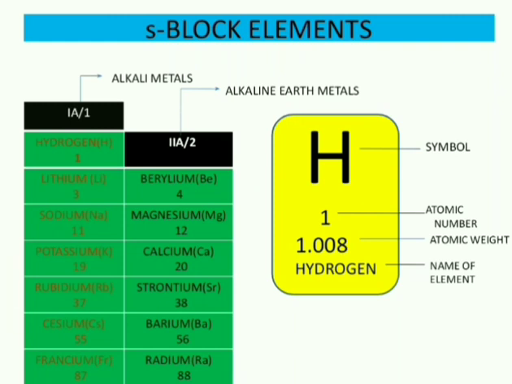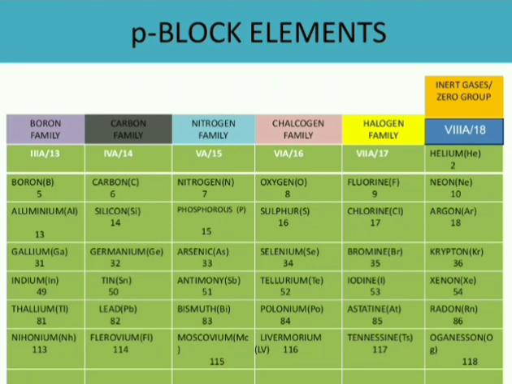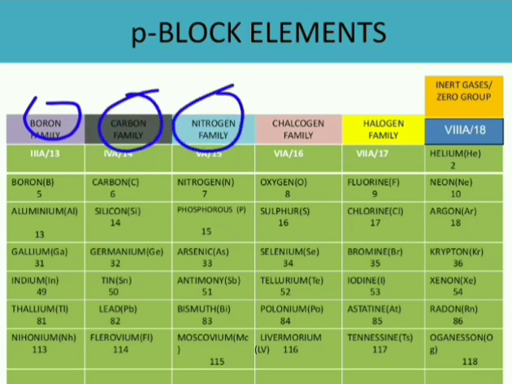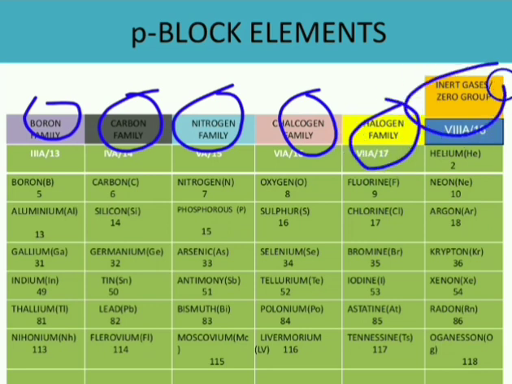Next, let us look into the next block, the p block elements. Here, these p block elements are divided into 6 groups, starting from the boron family, next the carbon family, nitrogen family, chalcogens, halogens, and next is the inert gases or zero group elements. So why the names are given such, we will look into them.